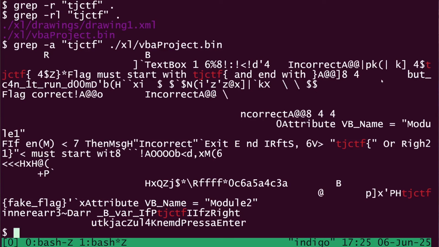I don't have Excel. I probably never will have Excel unless work is providing it, right? But that's how I did it. This is under the reverse engineering category of challenges. So it never hurts to run grep or strings or even just hexdump or binwalk. It never hurts to run these low-hanging fruit kind of tools just to figure out what file format you're even dealing with. So I'm going to keep playing and keep cranking on with different TJCTF levels.